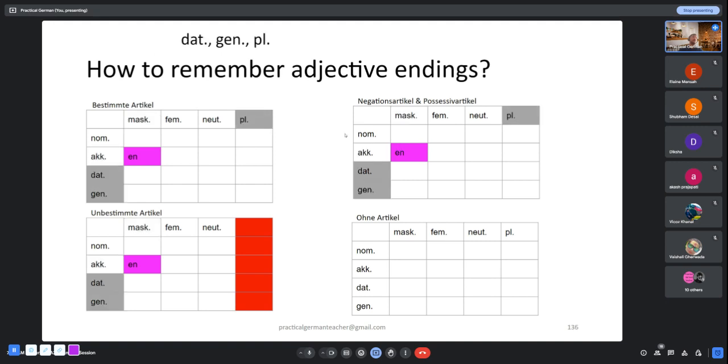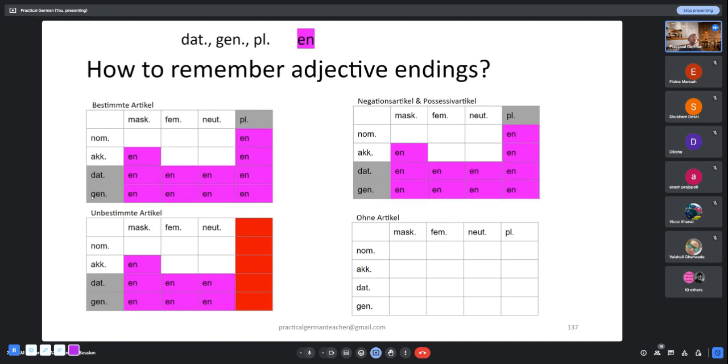Then let's talk about scenarios where the noun is either plural, or the noun finds itself in dative case, or the noun finds itself in genitive case. Here the adjective ending is also n. Okay, so far understood.